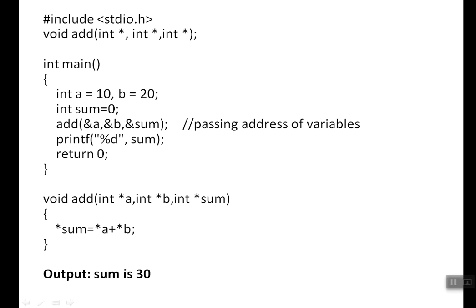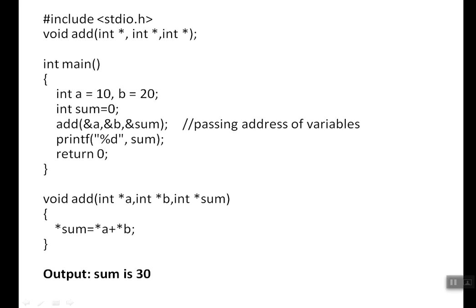So int main, there are two inputs, we have a as well as b, and we are going to assign sum equal to 0. That is not required as of now. Here we are going to pass all the three inputs, that is a, b and sum. In terms of call by value, how we used to call it normally, add of a comma b comma sum. There it will pass the value. But here we are using pointers, right? What pointers basically deal with is address. So we have to pass the address.